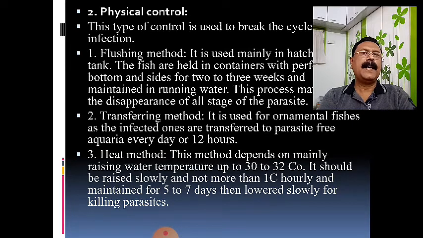That means in the heat method, we have to increase the temperature of the pond water or the aquarium very slowly, up to how much? Up to 30 to 32 degrees centigrade. And keep in mind that when you are going to use such a heat method, at that time you have to monitor the temperature very carefully.